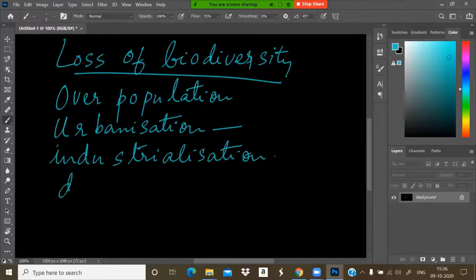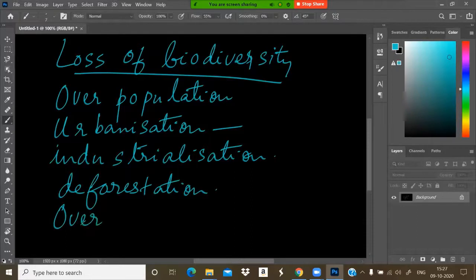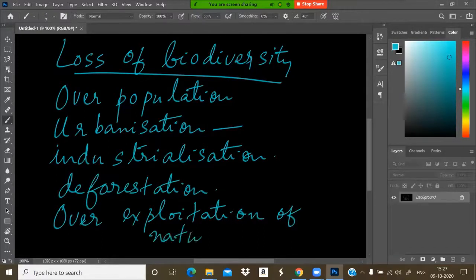Deforestation leads to biodiversity loss.